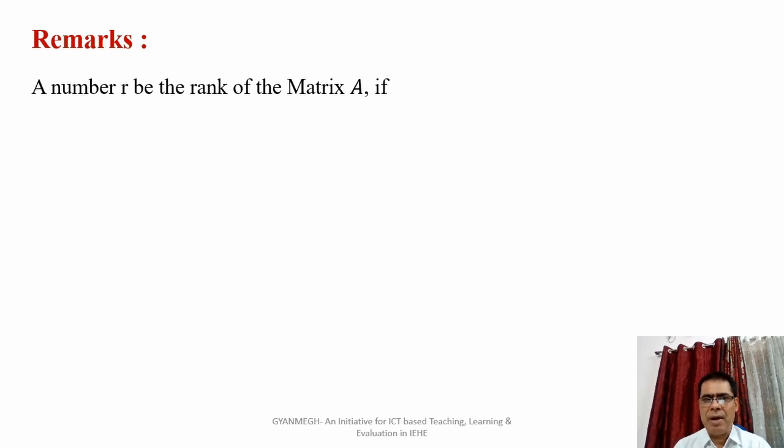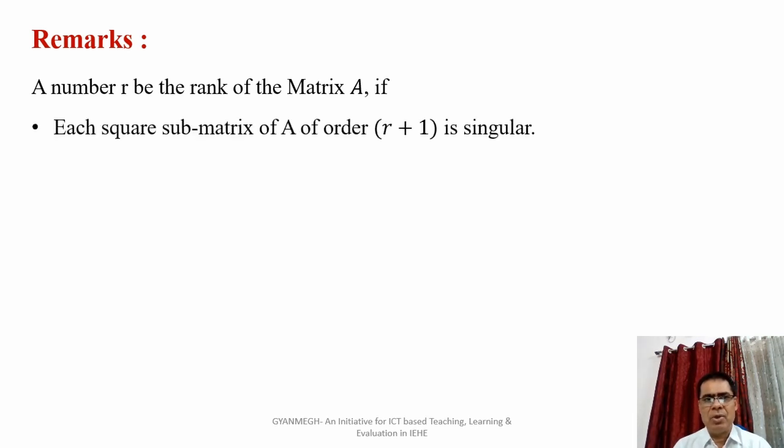विद्यार्थियों, these are some remarks from the definition of the rank of a matrix A. Suppose that R be the rank of the matrix A, then every square submatrix of A of order R plus 1 is singular. अर्थात मैट्रिक्स A के R plus 1 ऑर्डर की प्रत्येक सब मैट्रिक्स का डिटर्मिनेंट 0 होगा।